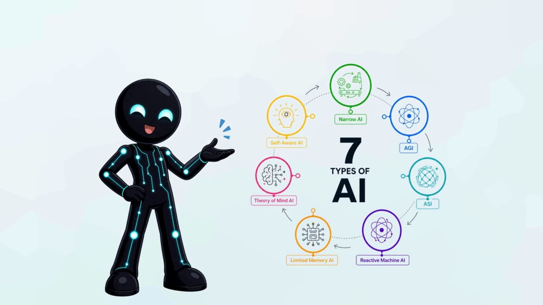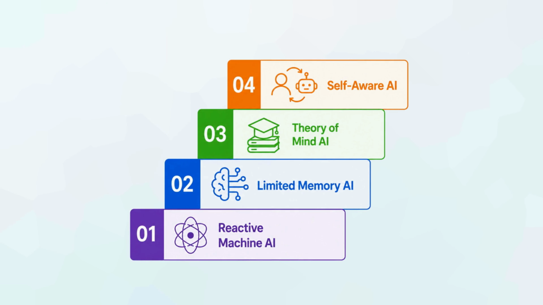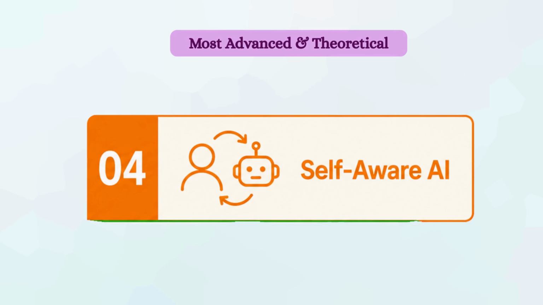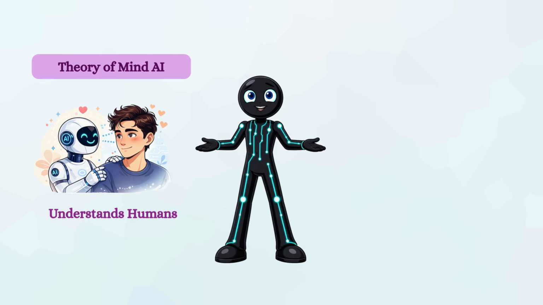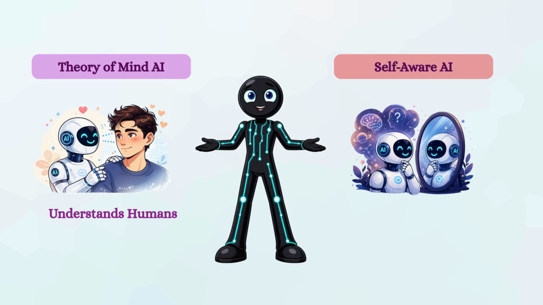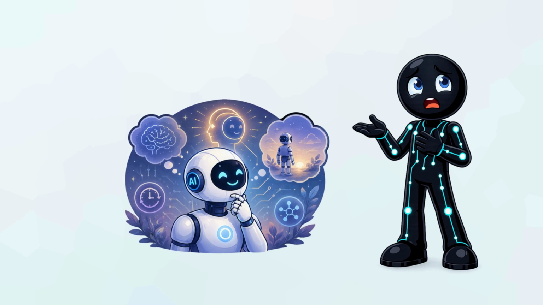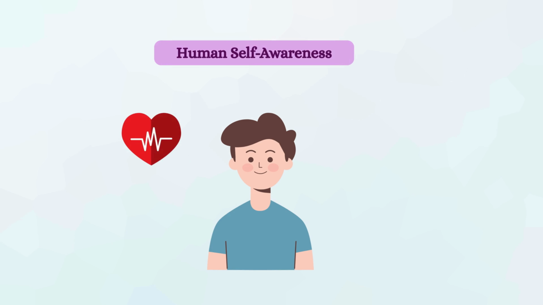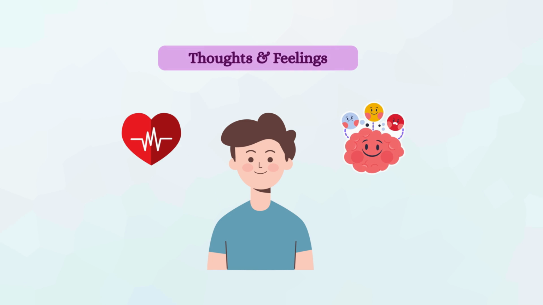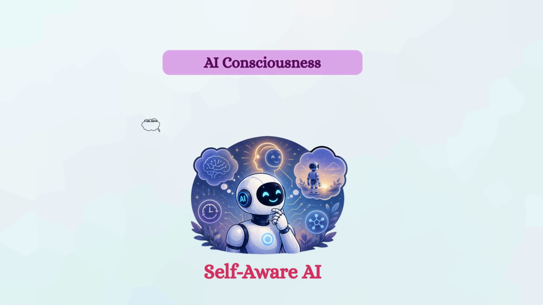The final type is called self-aware AI. This is the most advanced and most theoretical form of artificial intelligence. If theory of mind AI can understand human emotions, self-aware AI would go one step further. It would not only understand humans, but it would also understand itself. In other words, it would be aware of its own existence. Just like humans know that they are alive and can think about their own thoughts and feelings, self-aware AI would be able to do the same.